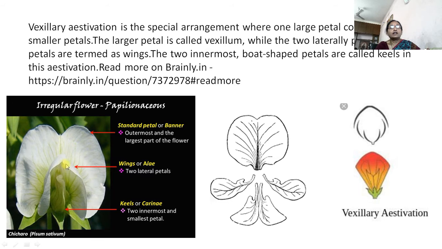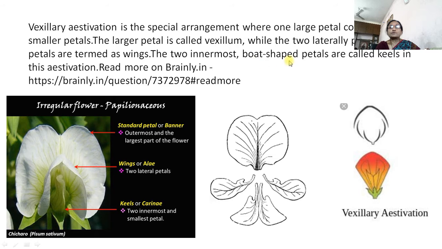Here also vexillary aestivation is the arrangement where one large petal covers the other small petals. The larger petal is called the vexillum. This is the vexillum or standard, while 2 lateral curved petals are termed wings. These are the 2 wings.